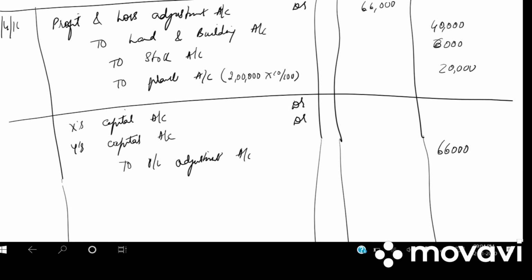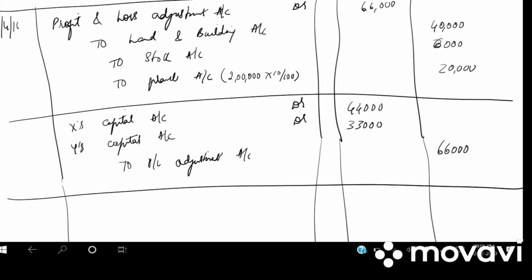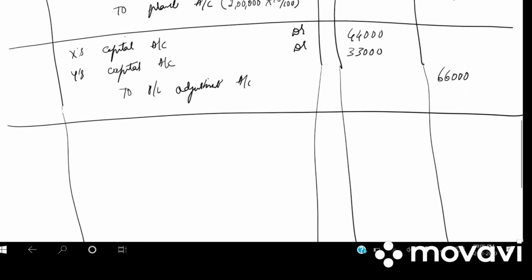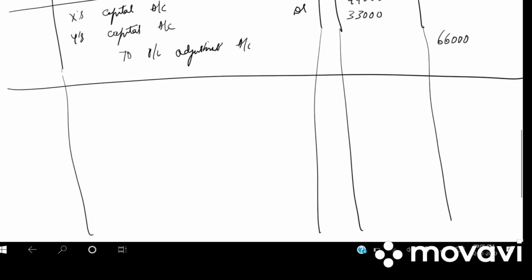So what is the old ratio? It is 2:1. So 66,000 into 2/3 we get 44,000. 66,000 into 1/3 we get 22,000. So write down the narration: transfer of loss on revaluation in the ratio 2:1.